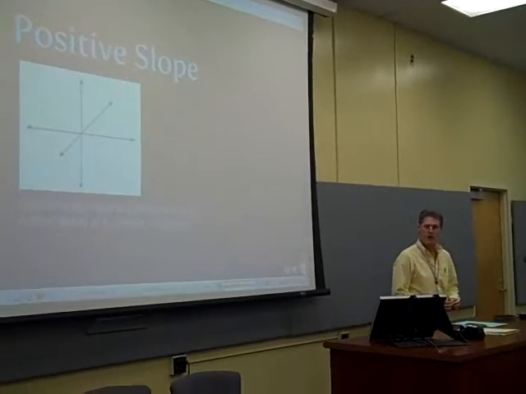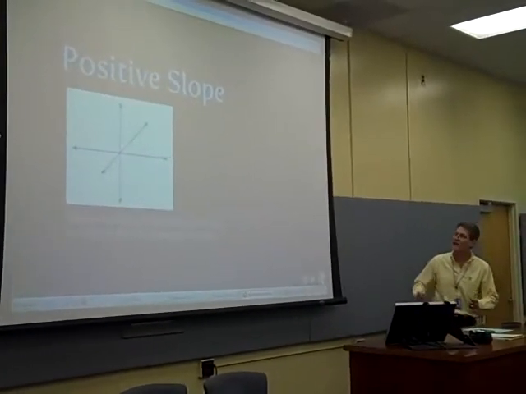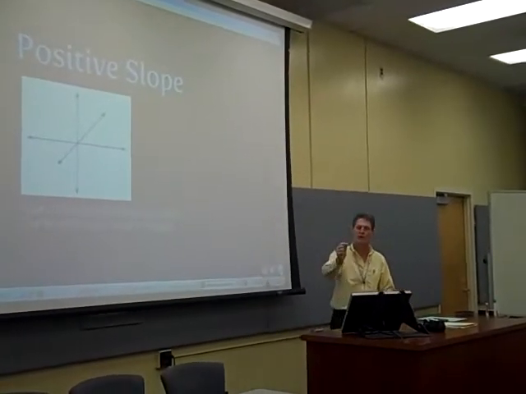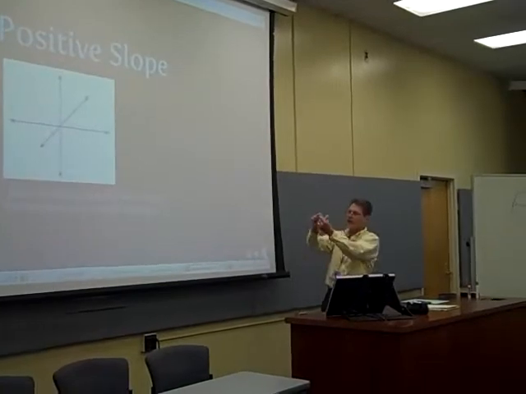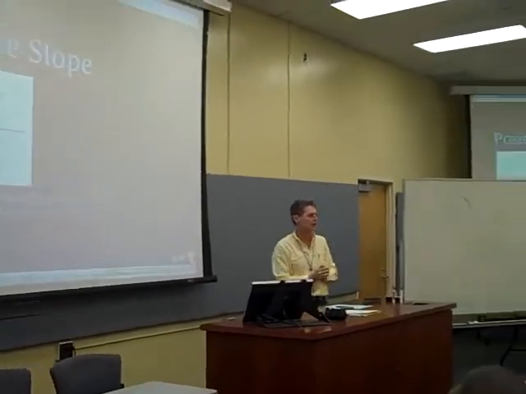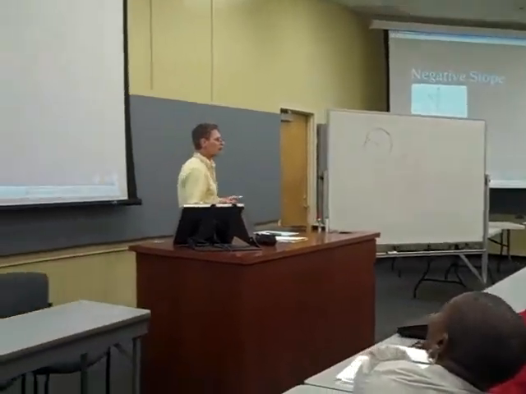0 slope, no slope. Positive slope, you're going uphill. When x changes, for every increase in x on the x-axis, you get an increase in y, so it's always going up. Everybody understand that? Good. Negative slope.